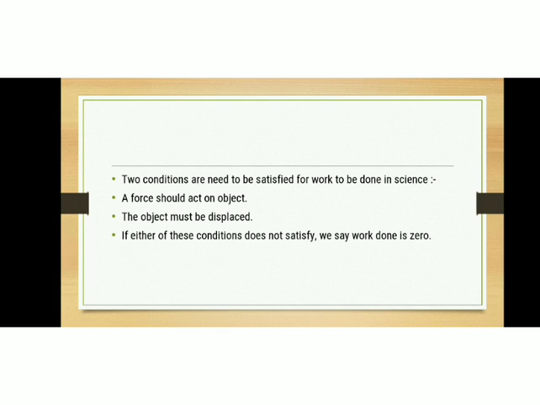Two conditions need to be satisfied for work to be done in science. A force should act on the object and the object must be displaced. From the examples that I have cited just now, you might have understood that two conditions need to be satisfied for work to be done in science. So which are the two conditions? A force should act on that object, and as a result of that force, the object must be displaced. If either of these conditions is not satisfied, we say work done is zero.